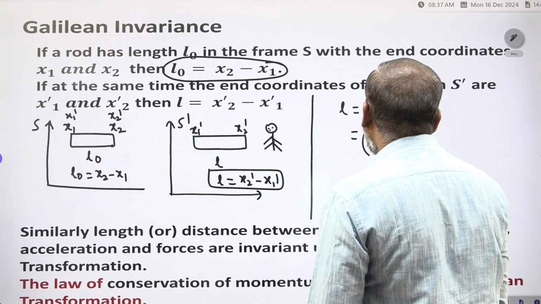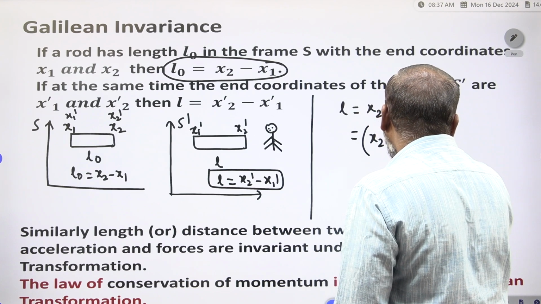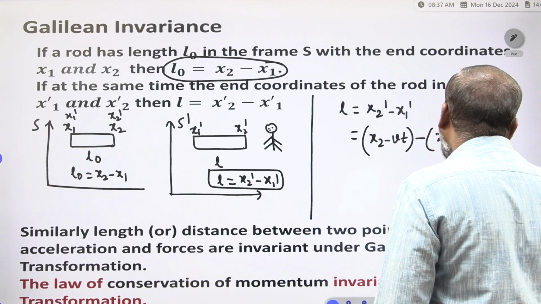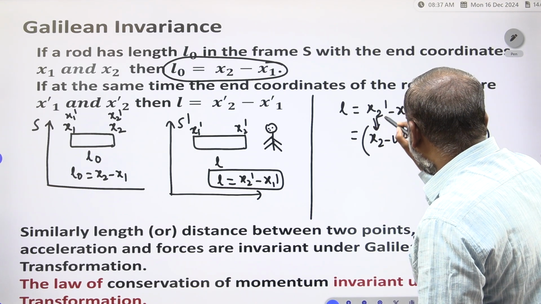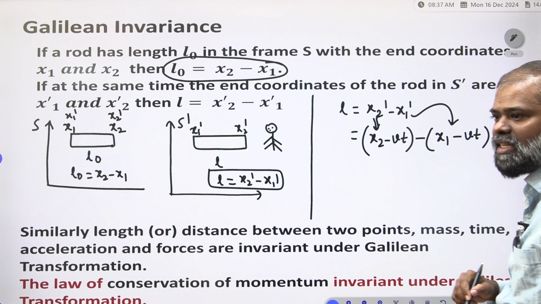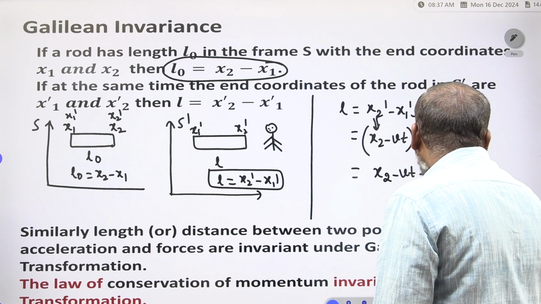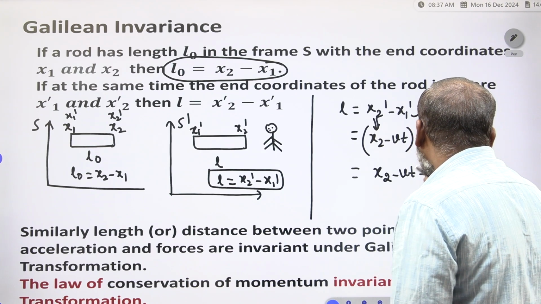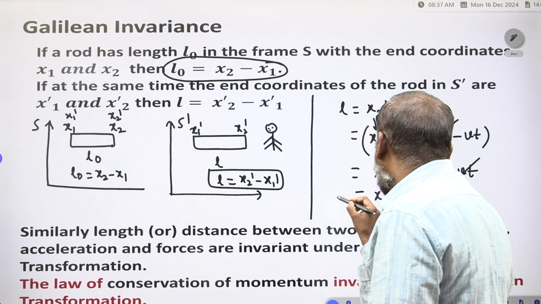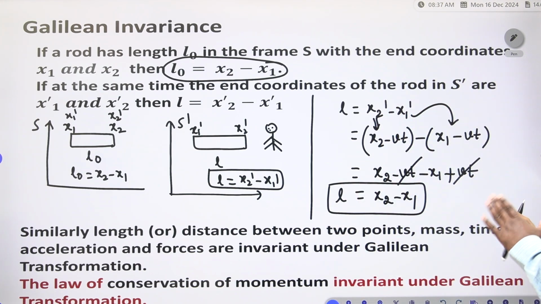According to the Galilean transformation, x2 dash is equal to x2 minus Vt, and x1 dash is equal to x1 minus Vt. Therefore, x2 minus Vt minus x1 plus Vt; minus Vt and plus Vt get cancelled, and we are getting x2 minus x1. Therefore, L is equal to x2 minus x1.